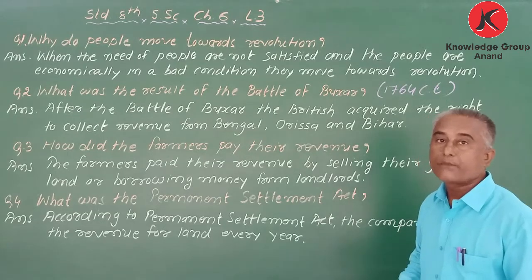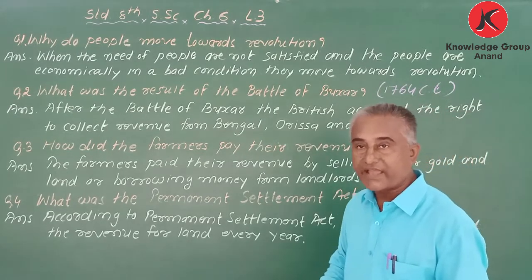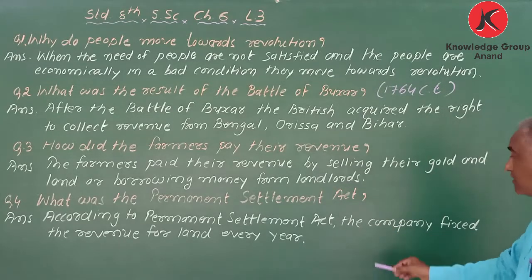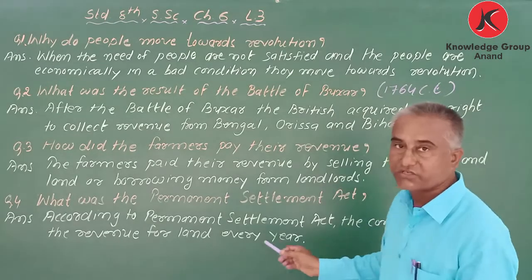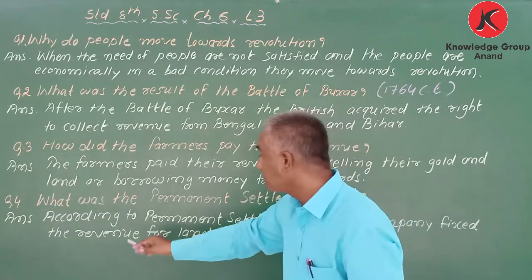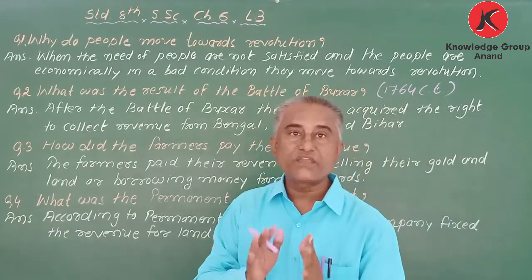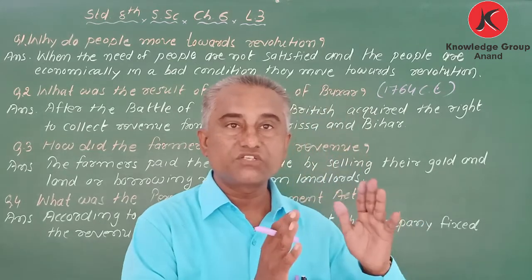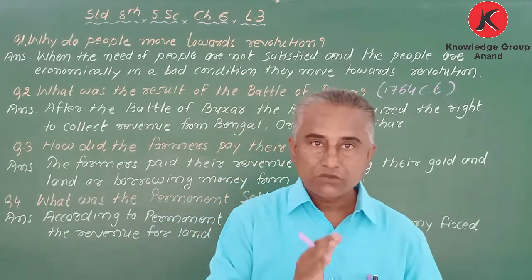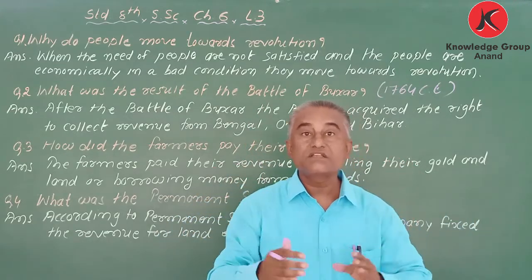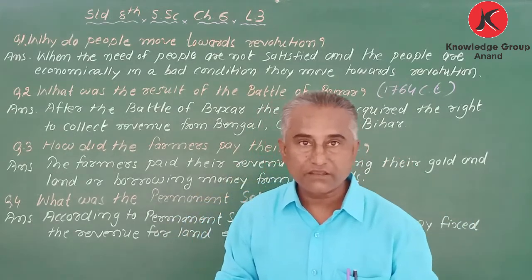According to the Permanent Settlement Act, the company fixed the revenue for land every year. They fixed that you have to pay this much revenue. That is called permanent. Permanent means kayami. Permanent Settlement Act. Okay.